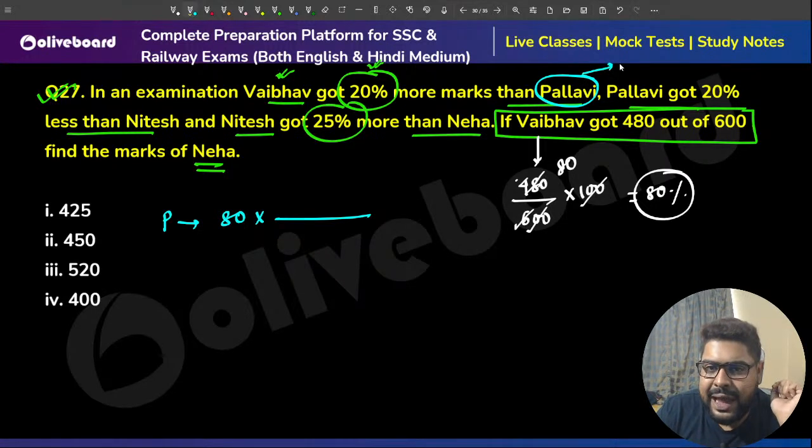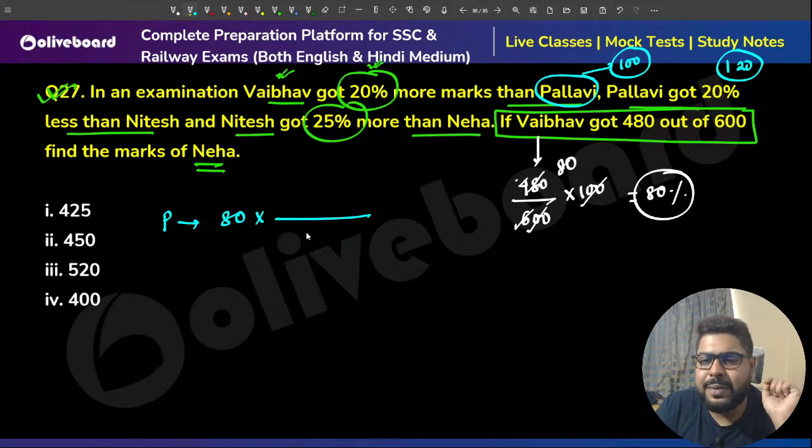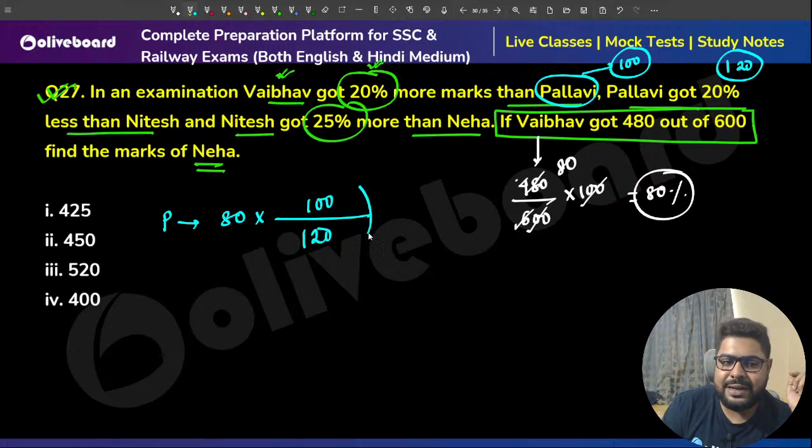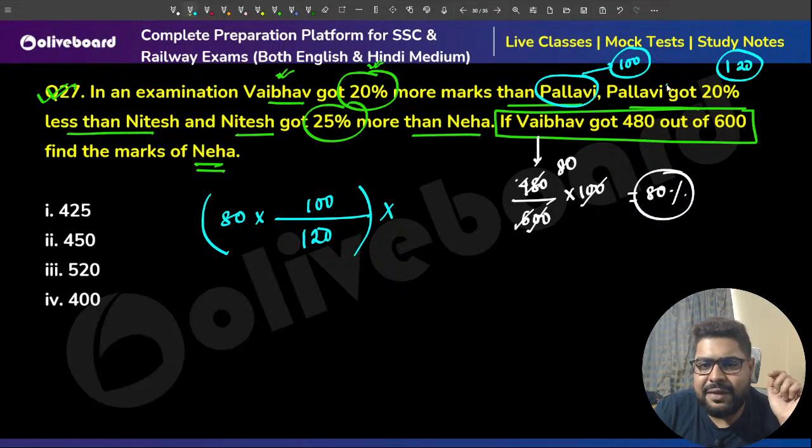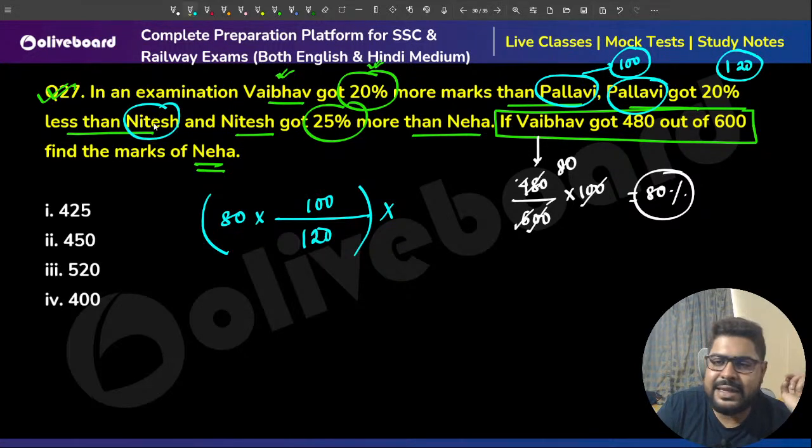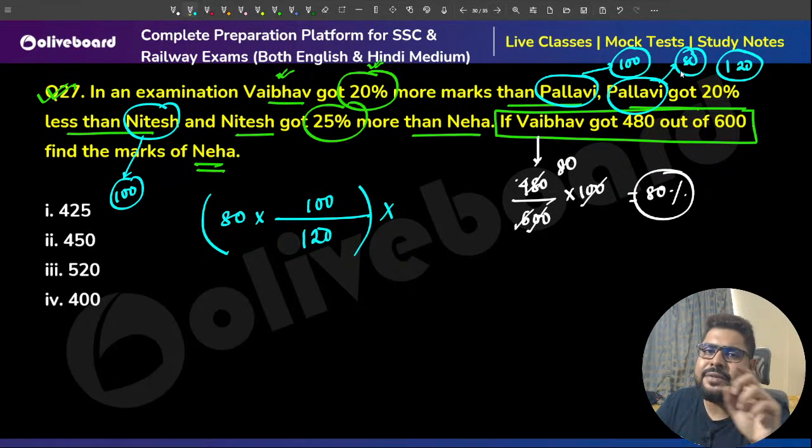Meaning Pallavi had scored 100, Vaibhav had scored 120. So Vaibhav ka marks will represent 120 and Pallavi will be 100. So this is for Pallavi. Now, sir, you see the modular method we are using. So again, Pallavi got 20% less than Nitesh. Meaning, sir, Nitesh got 100, Pallavi got then 80. If Nitesh got 100, Pallavi will get 80. So this is Pallavi's marks.